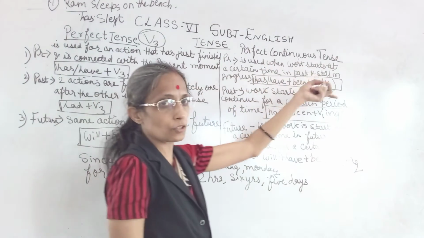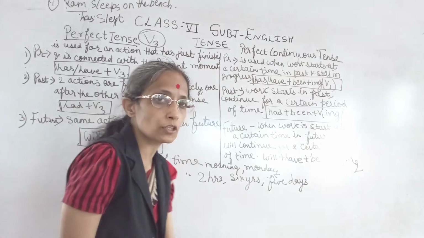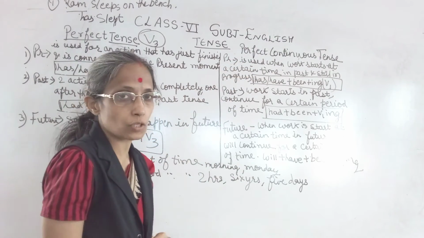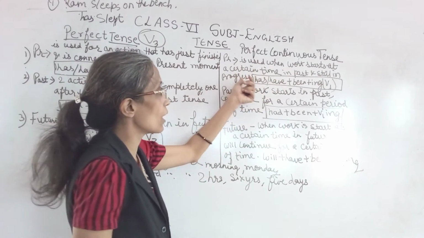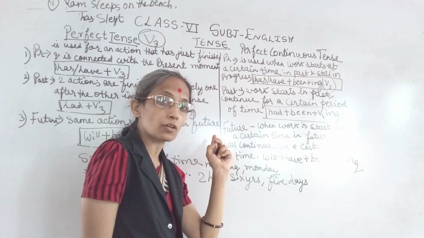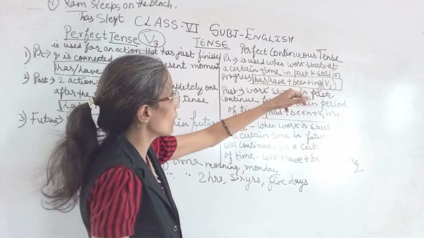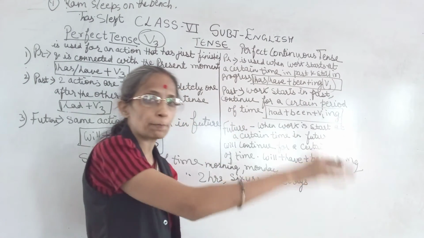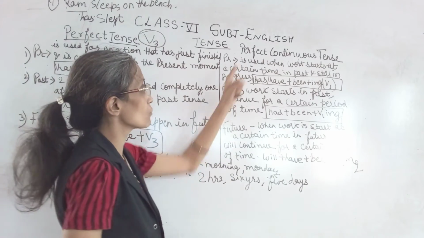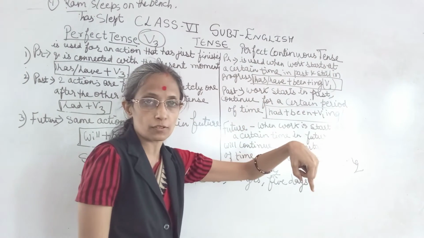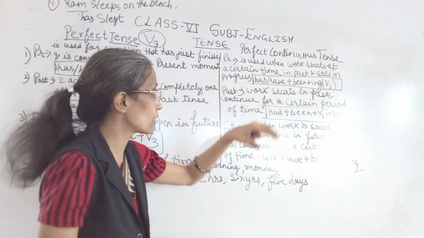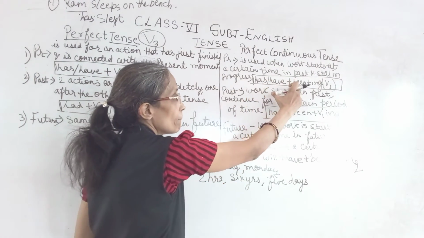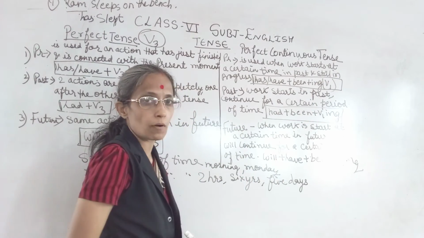Now, perfect continuous tense. When you will use present perfect continuous. Present perfect continuous tense is used when work starts at a certain time in past. Past में जो start हुआ था and still in progress. Past में start हो गया पर अभी भी progress में है. Then it is called perfect continuous. Present perfect continuous. Its formula is has or have been plus V1 ing form of the verb.